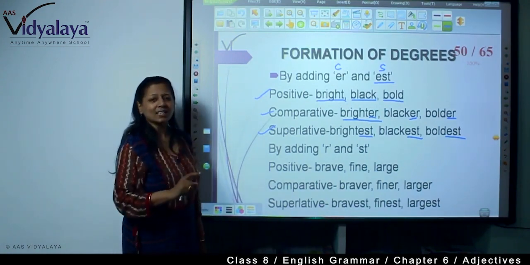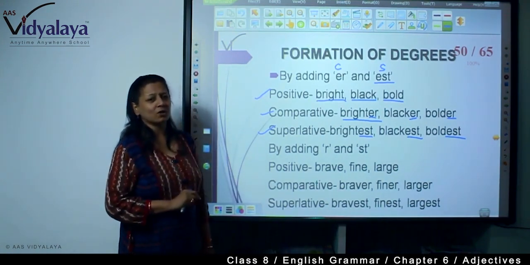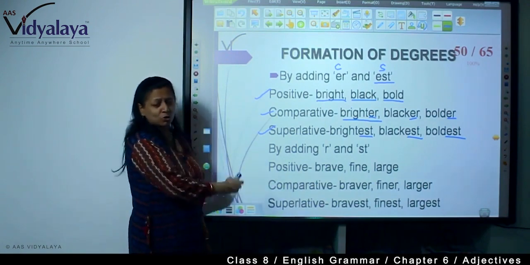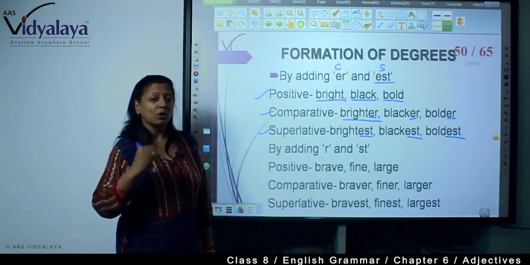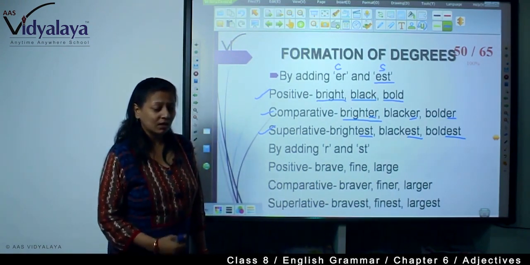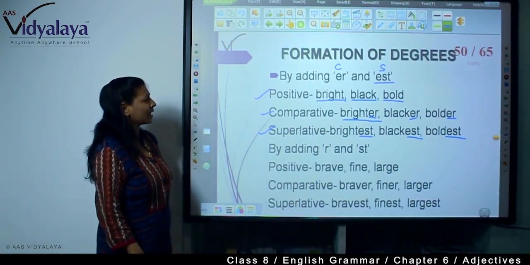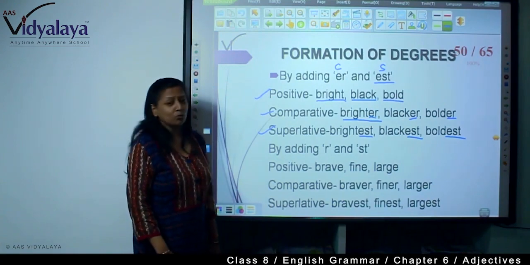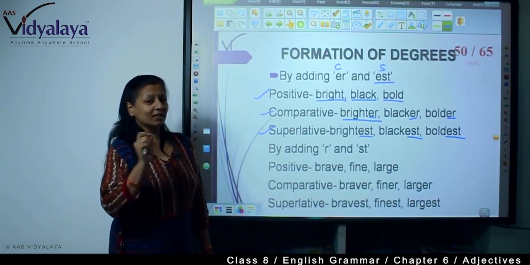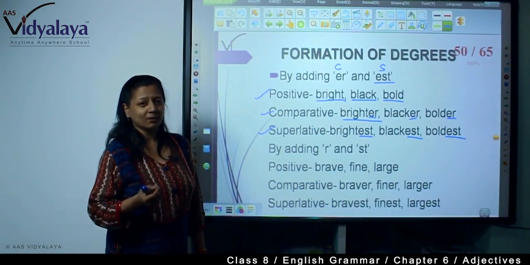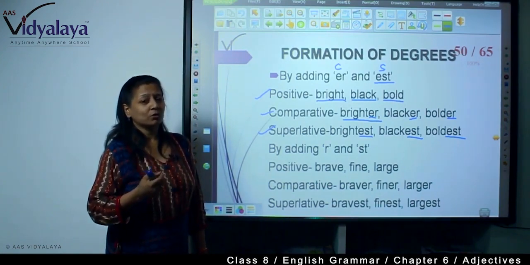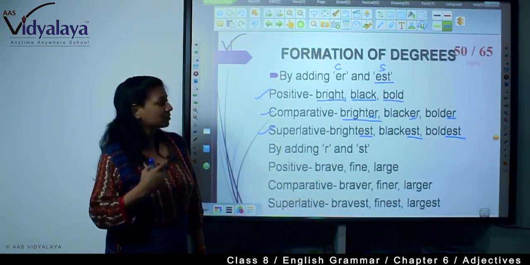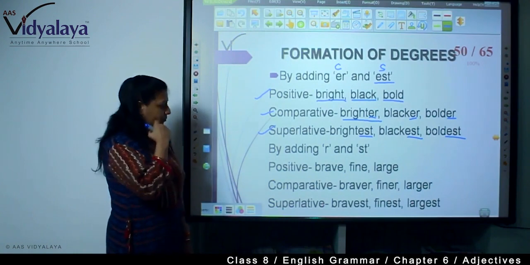There are many adjectives. There is a list of adjectives in your grammar book. It's not possible to show you all the adjectives. Go through your grammar book, learn the adjectives, and in this way: bright, brighter, brightest, black, blacker, blackest, bold, bolder, boldest. If you learn like this, just as you learn your table, 2 2s are 4, 2 3s are 6, in this way you will have to learn all these things.